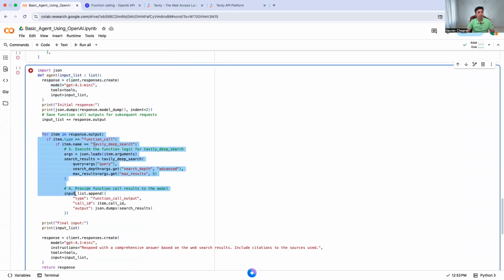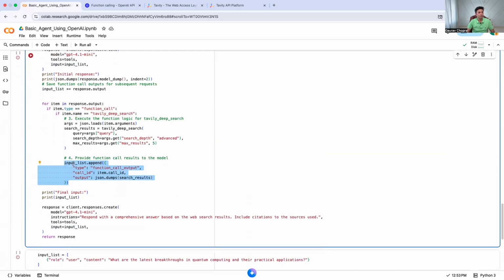We are saying, okay, item name Tavily search, and then what is the argument? From that, we will extract those values which the model has given, saying here's the query, here's the search depth parameter which you have to set, and here is the max value. So we are getting all from the model response, setting it and appending it to the input list. And finally, our input list now has a few things. Initially, it was just a user query.